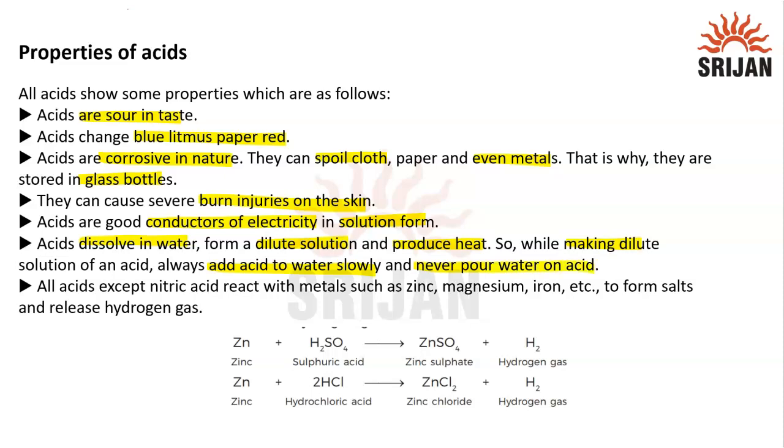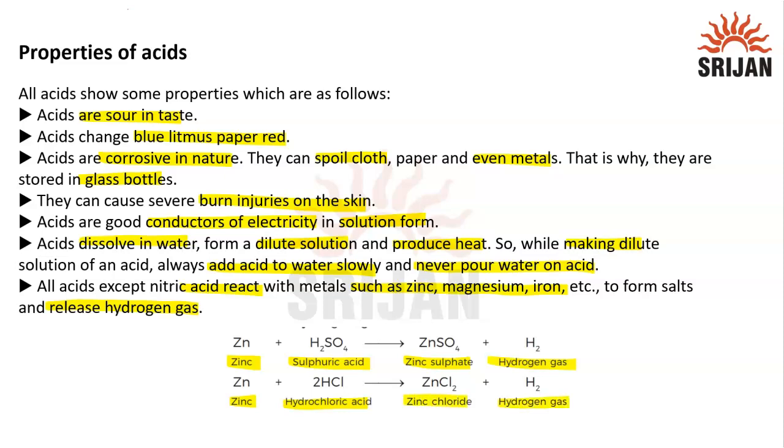All acids except nitric acid react with metals such as zinc, magnesium, iron, etc. to form salts and release hydrogen gas. So this is the reaction of zinc reacting with sulfuric acid, which is H2SO4. We are getting zinc sulfate and hydrogen gas. Similarly, zinc reacting with hydrochloric acid gives us zinc chloride and hydrogen gas.